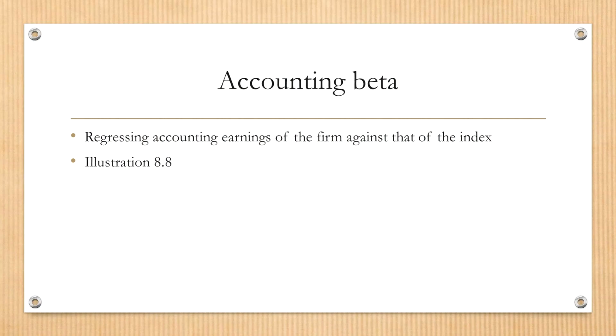So that concludes this video. This video is all about beta. How many tools do we have here? We have 4 major tools: regression beta, survey beta, bottom-up beta, and accounting beta. Among the 4 important methods, I would say the most important one is the bottom-up beta, which addresses the main sources of risk of the company: business mix, operating leverage, and financial leverage.